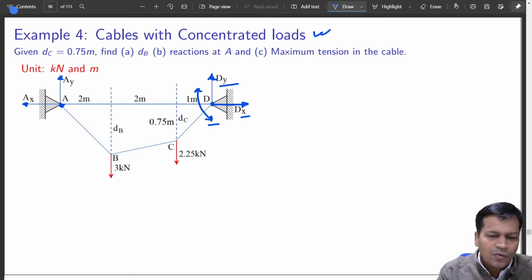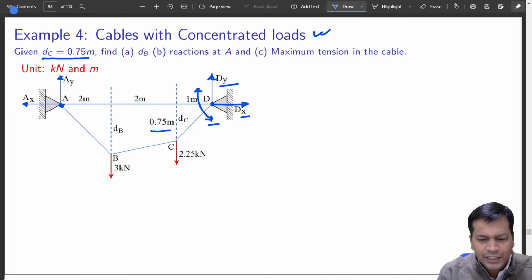Okay, now what is given? It is given that DC is sagging, the maximum sag is 0.7 meter from the horizontal line. Horizontal is not a rope, it is just a reference line. It should have been a dotted line, but anyway, we have to find how much is dB. This is what is unknown.